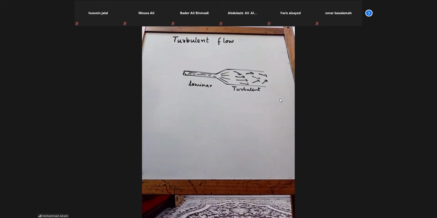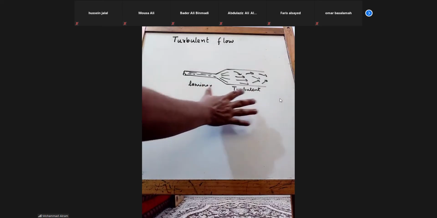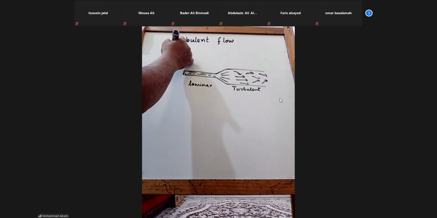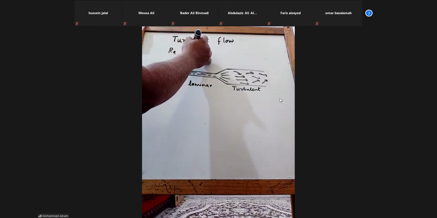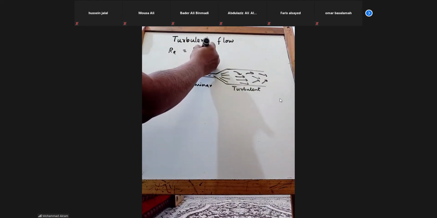mathematically we can say if Reynolds number is less than 2000, we have the laminar flow. If it is more than 4000, we have the turbulent flow. And Reynolds number depends on rho v d by mu, right?